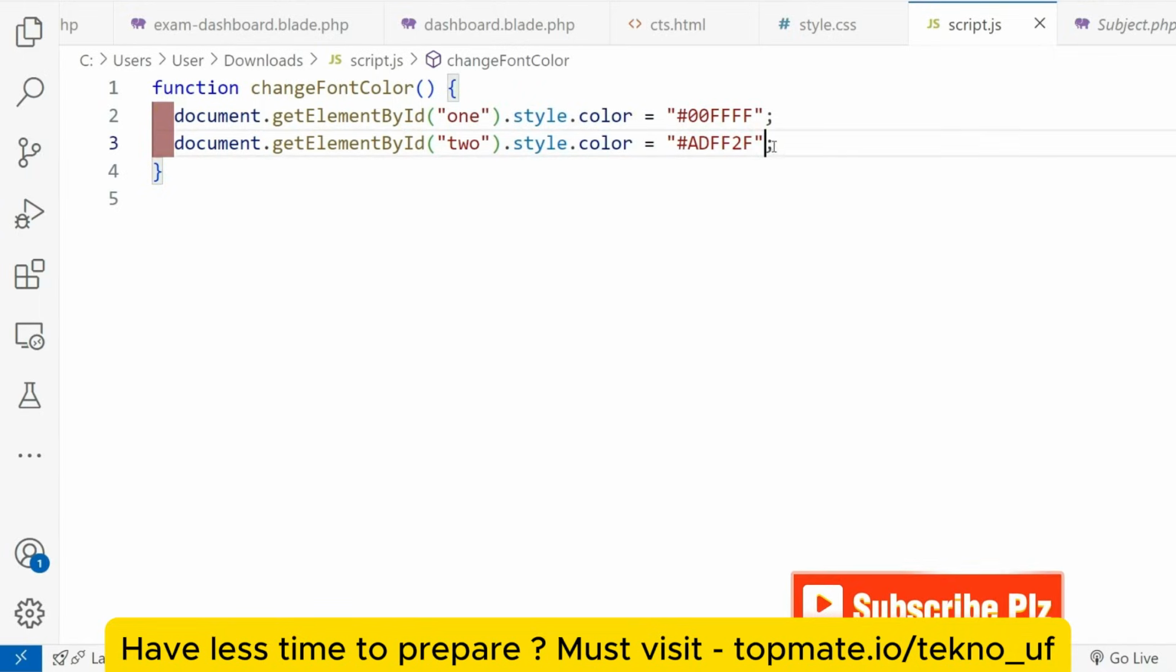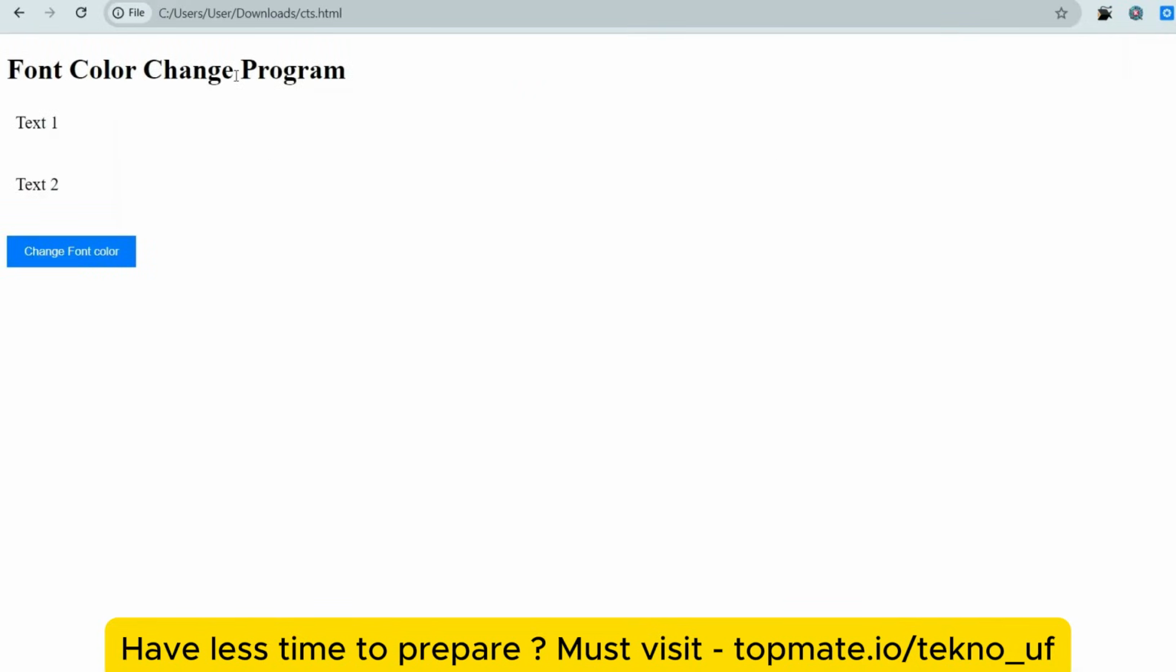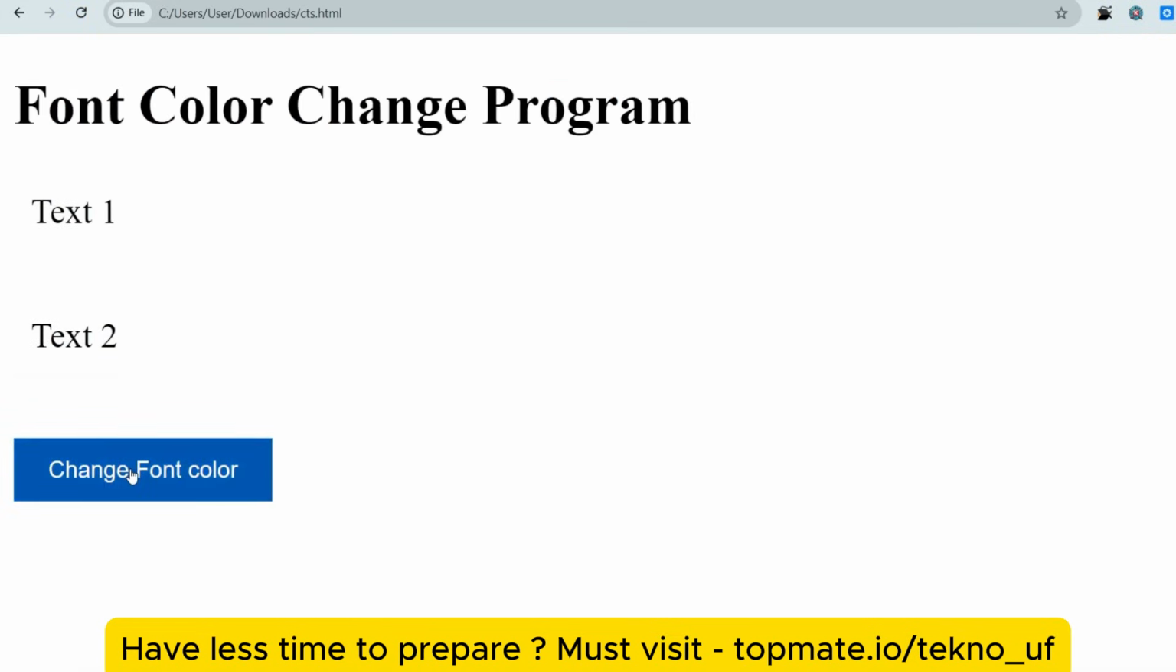Let me just save it and show you the solution. Let me reload it. Whenever we click on this button, the text will change to this color. So this is what you had to do.